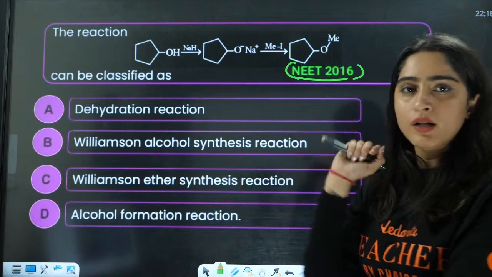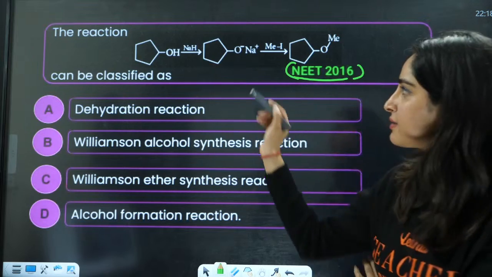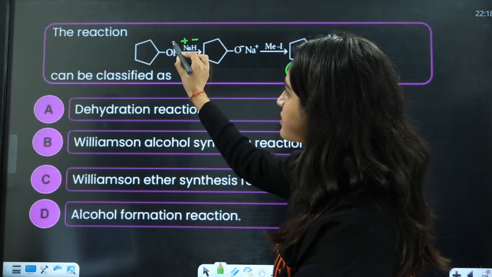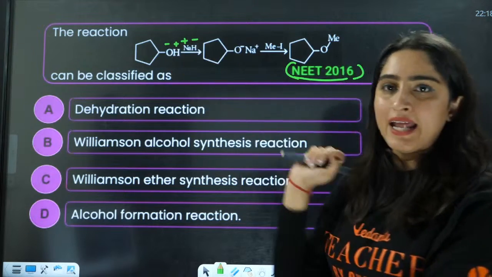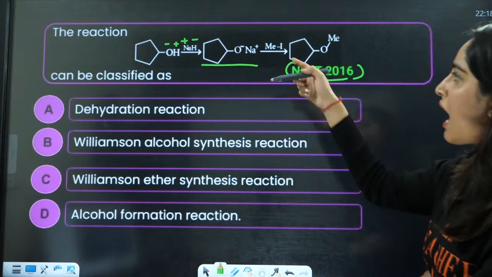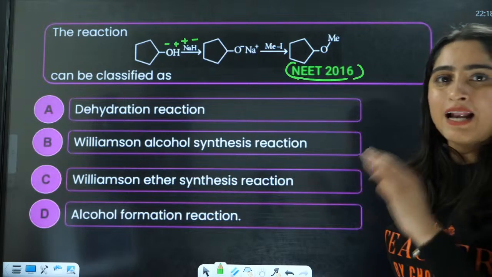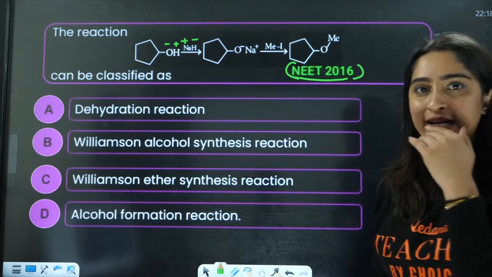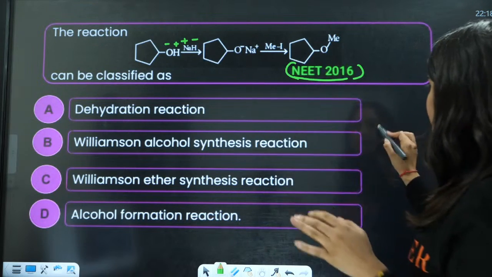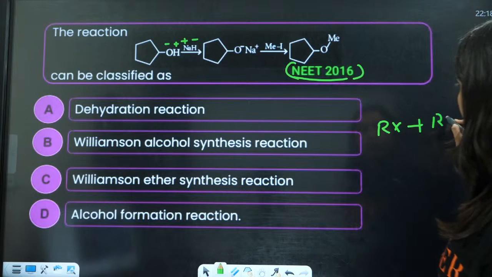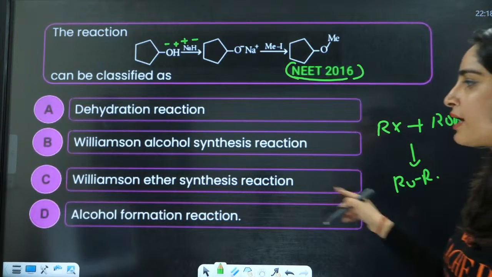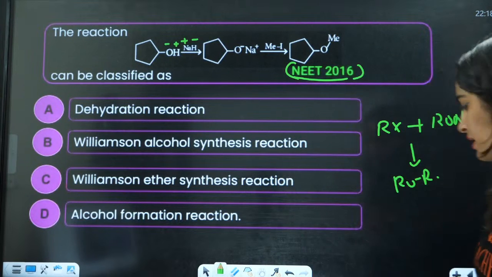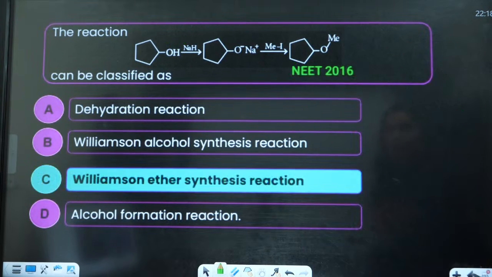So you have this alcohol that reacts with NaH. This is positive, this is negative, so there will be replacement of H with Na, and you will have this product. This is your alkoxide, and you have this halide, RX and RONa. Then formation of ROR. This is the Williamson synthesis reaction. That is, C is the correct answer.